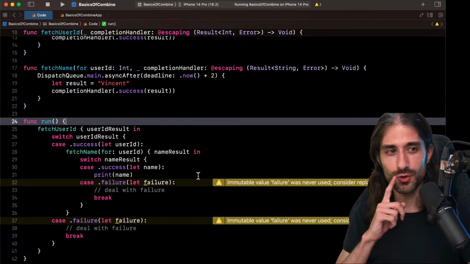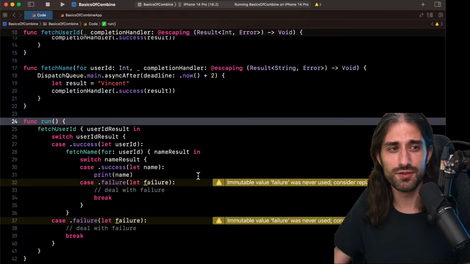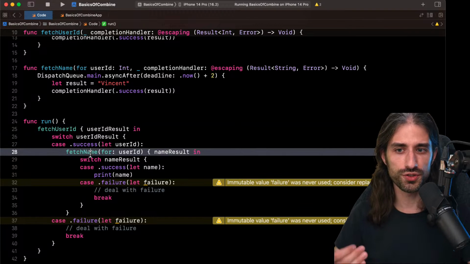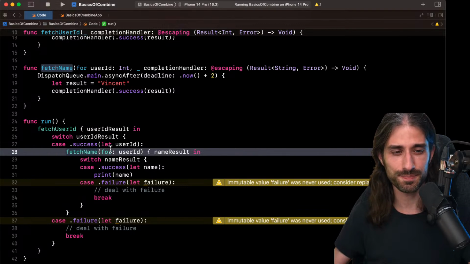You also had NSOperation, which was the API from Apple to be able to chain operations together, but it was a lot of heavy lifting, a lot of code to write, and most of the time you didn't feel the need. If you had to decouple the creation of your tasks, then yes, maybe you would need it. But when the order in which you called your tasks was static and always the same, you ended up nesting completion handlers, and it was hell.